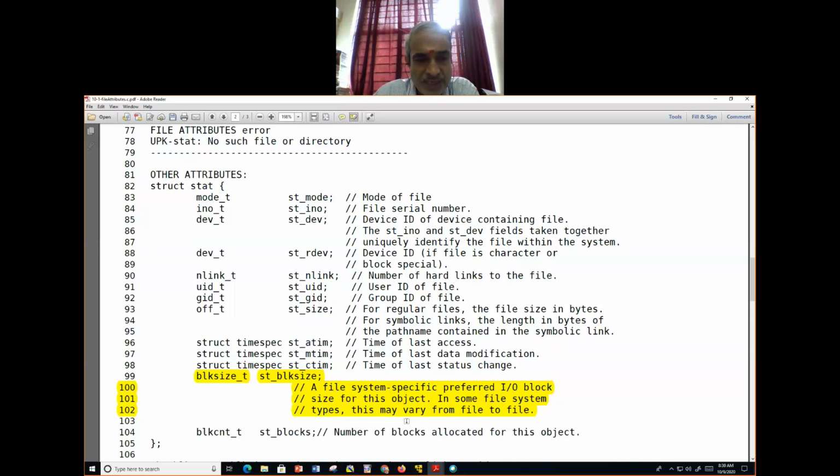Okay, sorry, here. You get into this: number of blocks allocated for this object. Sorry, this is what I'm talking about, not the previous one. st_blocks. You add it, and you get that number for all the files within a directory. A directory may contain a subdirectory also. How do you get it? Number of blocks allocated for this object. A block has its own size.